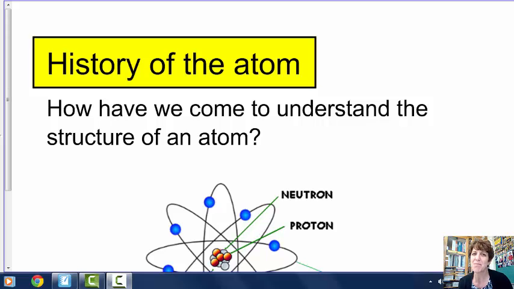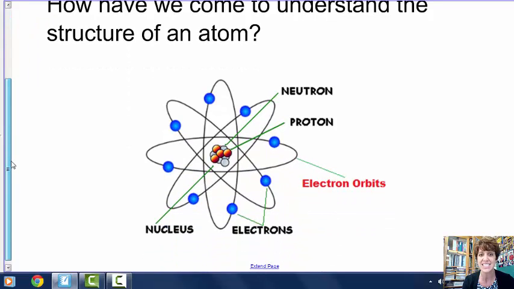Hi everybody, today's chemistry lesson is on the history of the atom. So I want us to be able to answer this question: how have we come to understand the structure of an atom? If I asked you to right now draw an atom on your paper, I'm guessing you would draw something like this, with a nucleus and protons and neutrons and electrons and maybe even orbitals around the nucleus. So how did we get to the point of understanding this?